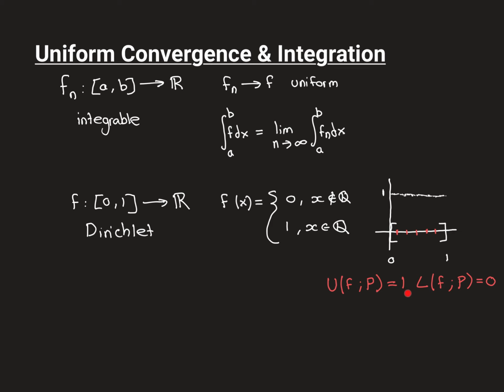And therefore, when you tot up the sum, you'll get that the upper Riemann sum for your function over whatever partition you take is always going to be 1, and the lower Riemann sum for our Dirichlet function over any partition is always going to be 0. And that's whatever partition you take, and therefore the infimum of the upper Riemann sums is going to be 1, and the supremum of the lower Riemann sums is going to be 0, which are not the same, and therefore the function is not Riemann integrable.